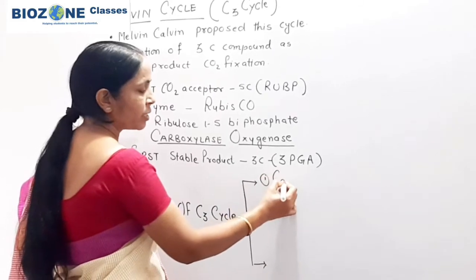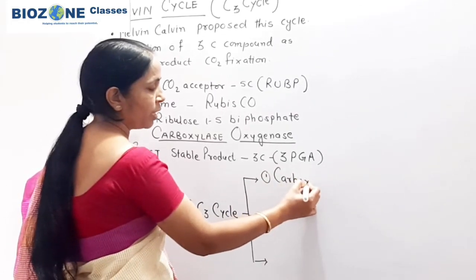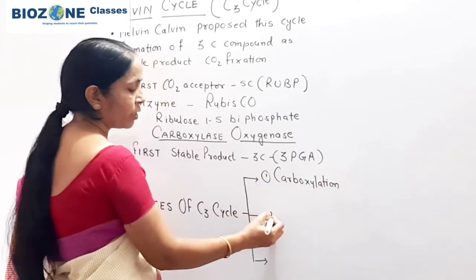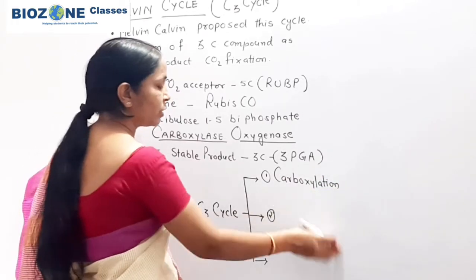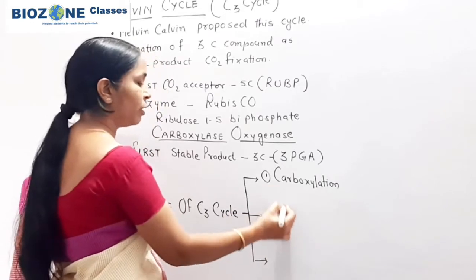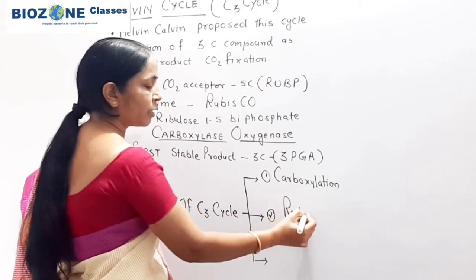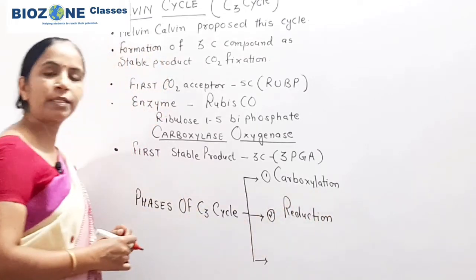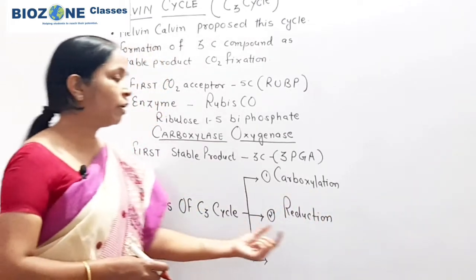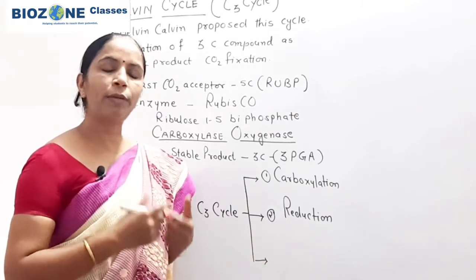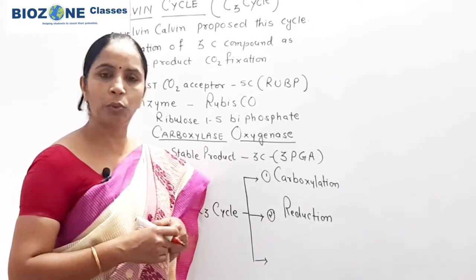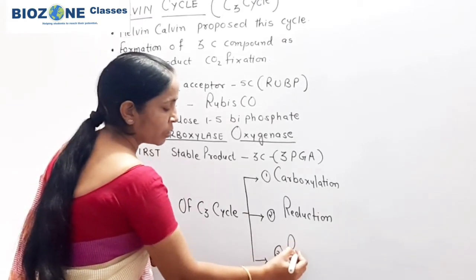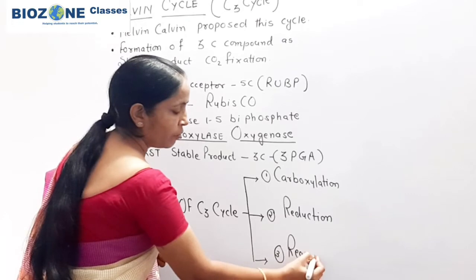The first phase is called carboxylation. The second phase is the reduction phase. Carboxylation means the phase of fixation of carbon dioxide. Reduction means the phase of formation of the 6 carbon sugar glucose. And then the third phase is called the regeneration phase.